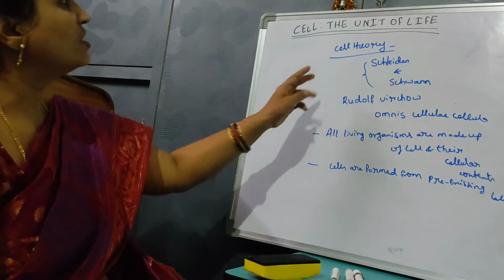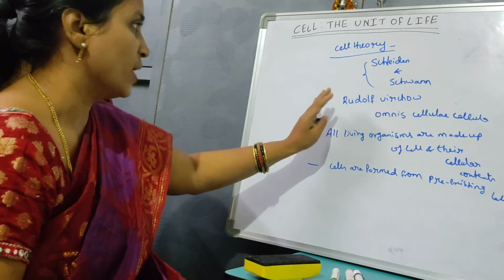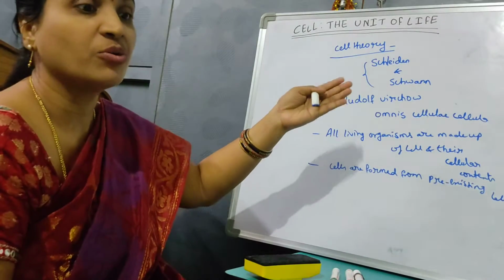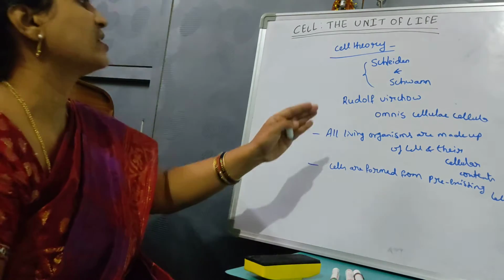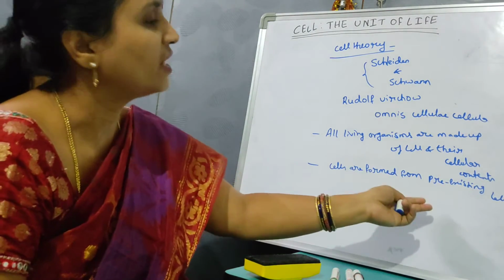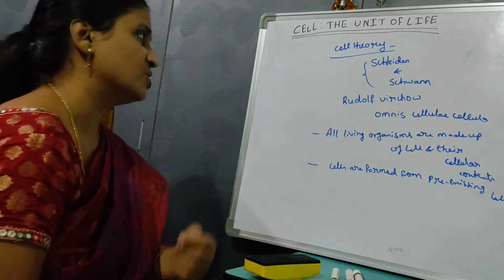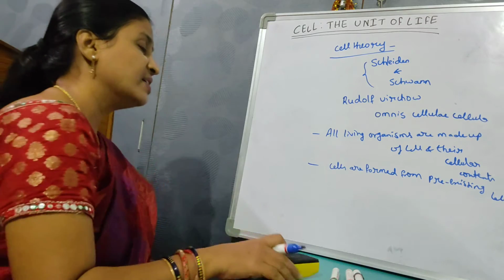So first they said that all living organisms are made up of cells, Schleiden and Schwann. Later on, they were not able to explain the formation of cells. So Rudolf Virchow explained the formation of cells. He said omnis cellula, cells are formed from pre-existing cells. So these two were combined, and a cell theory was proposed having these two postulates. This is about the cell theory.